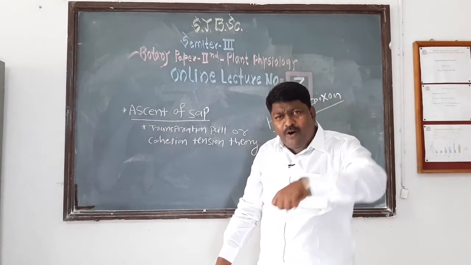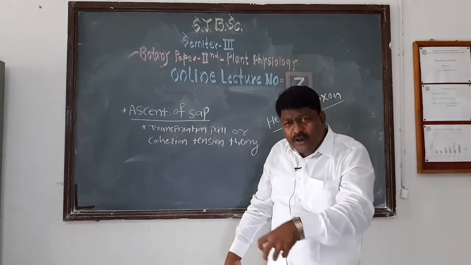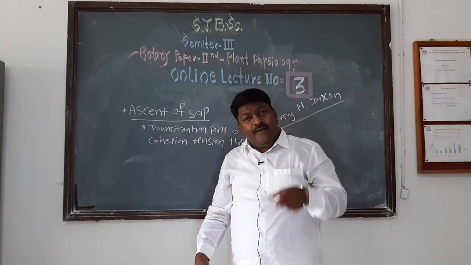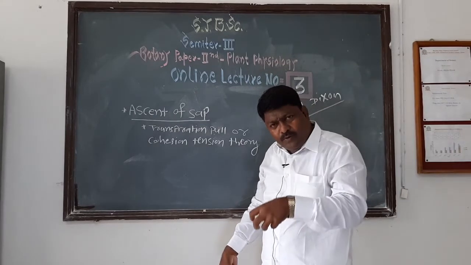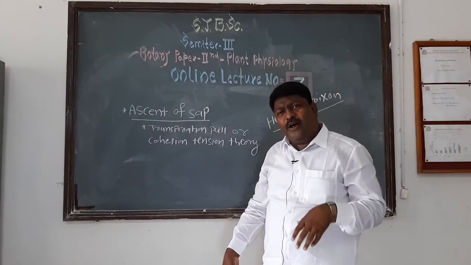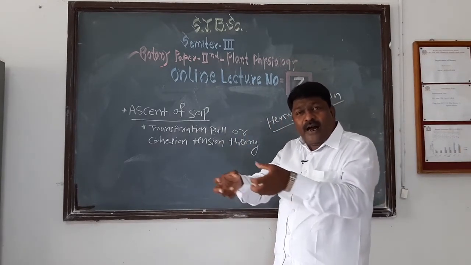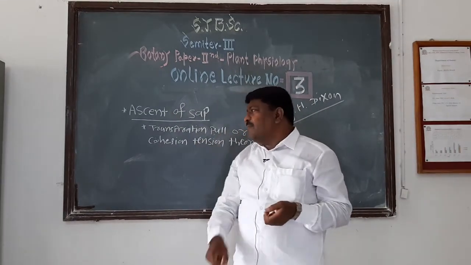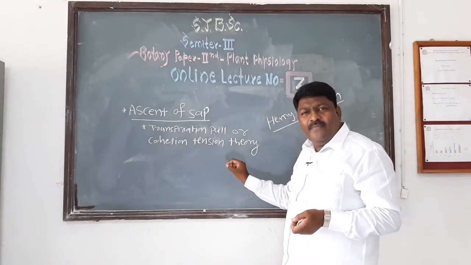Due to this pulling force, there is pulling of water in the plant body. This pull is called transpiration pull, and in it the water column is continuous and under pulling force. Due to this transpiration pull, there is ascent of sap in the plant body. This is about the transpiration pull or cohesion tension theory.